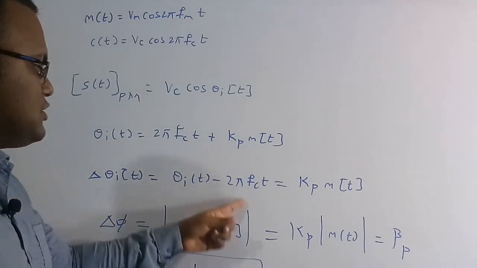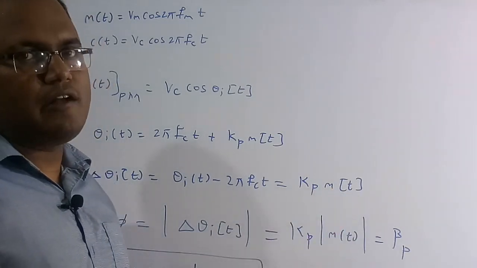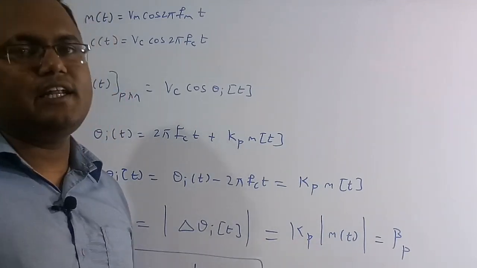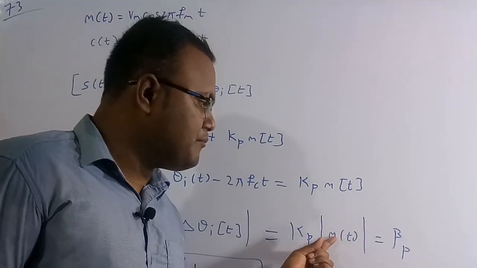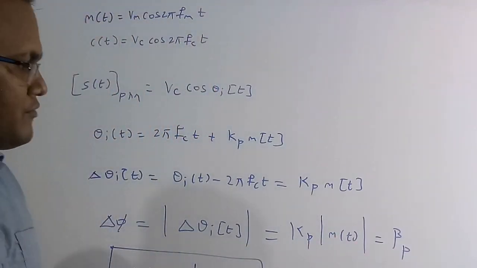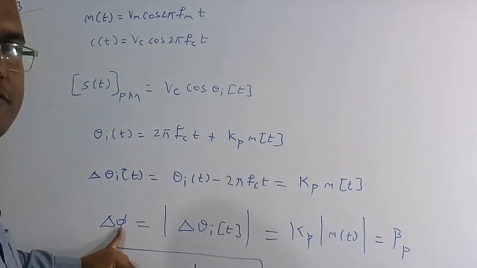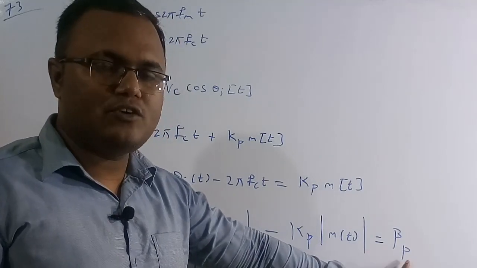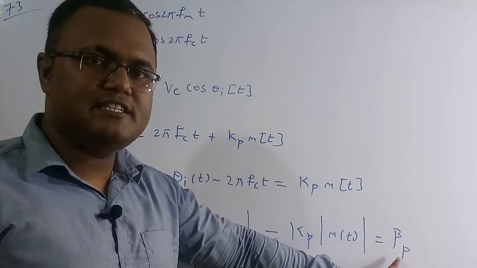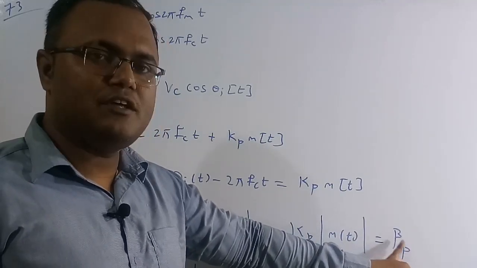We know that this value is kp into m of t. kp is always a positive value, so we take kp outside. This represents the maximum positive value of m of t. So delta phi, the maximum phase deviation, is equal to beta p. Beta p is called the modulation index of the PM wave, or phase modulation wave.